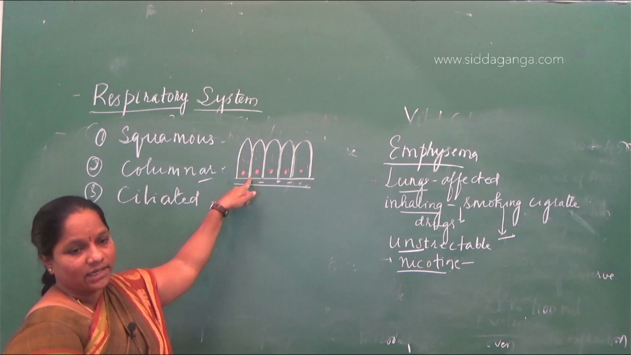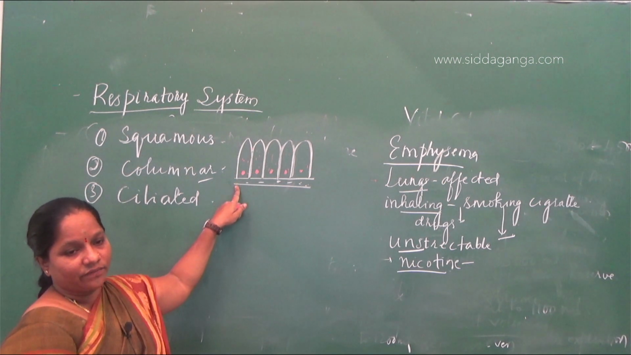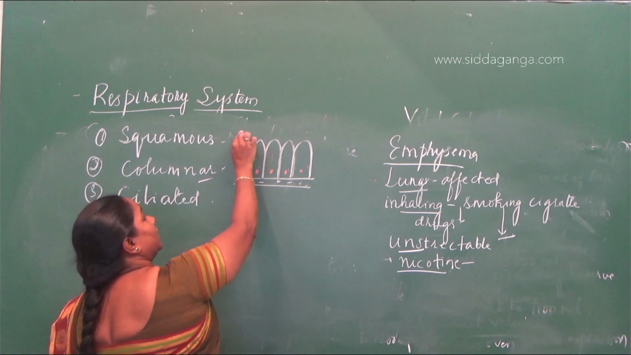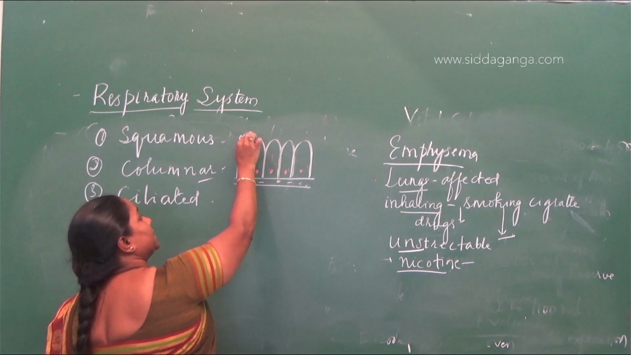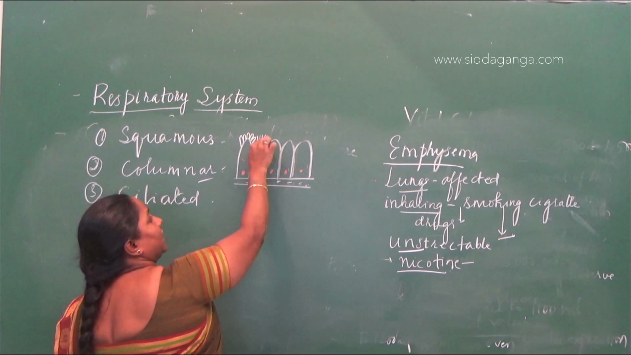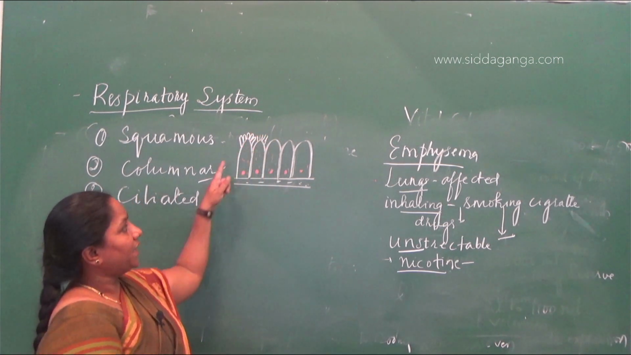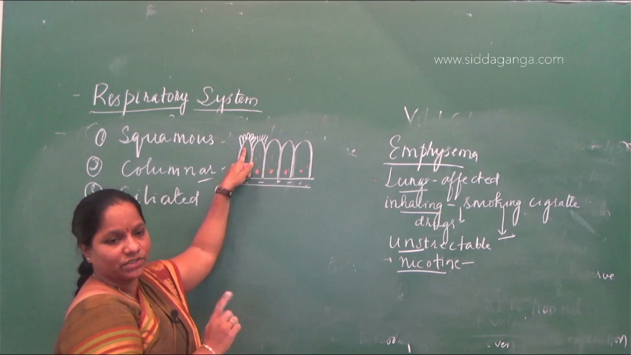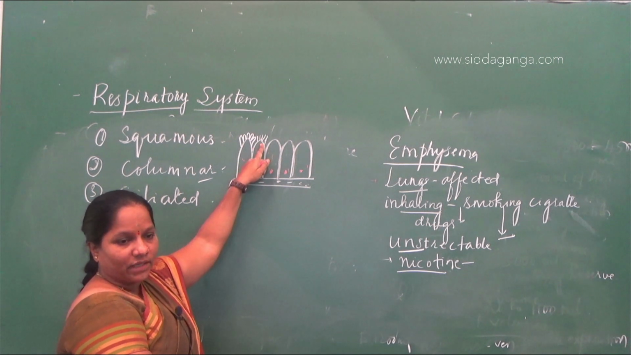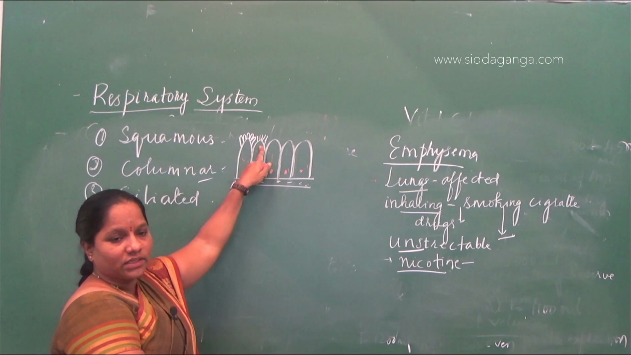Tall, slender like cells. Then, free surface may have microvilli. Microvilli may be present, like finger like projections may be present, or they may have cilia. The free surface may have microvilli, finger like projections called villi, or the free surface may have cilia. Okay, that is also correct. They are found in the stomach and intestine.